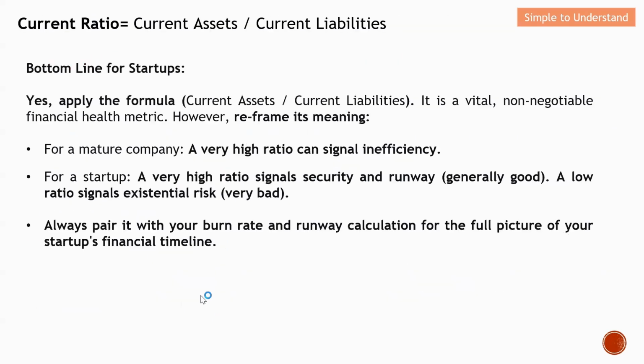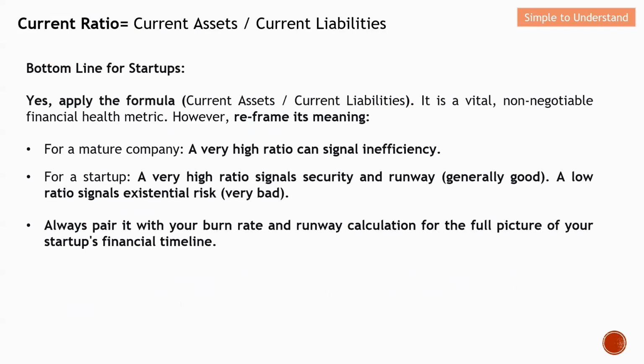Let's do a quick conclusion for this. Yes, typically we can apply this current ratio for a startup, because this formula, current assets divided by current liabilities, is a very important, non-negotiable financial health metric. However, reframe its meaning. For a mature company, a very high ratio can signal inefficiency, because they are going to have a lot of assets but less liabilities.